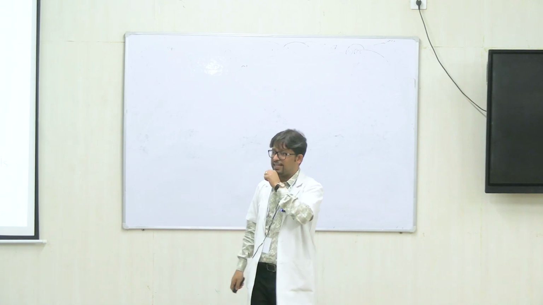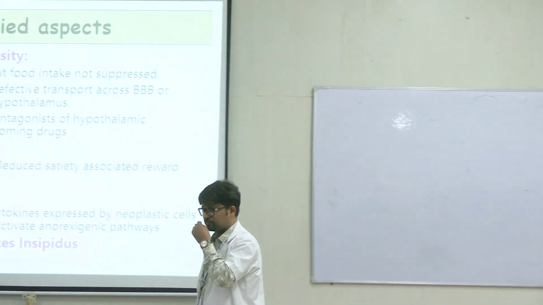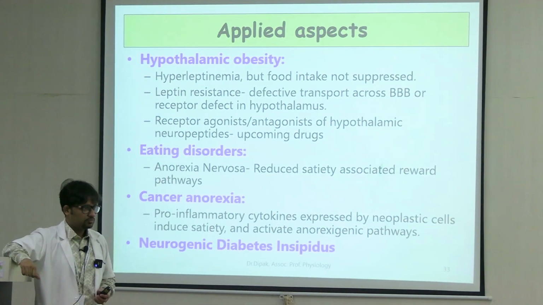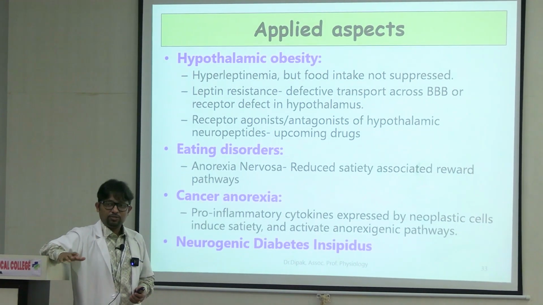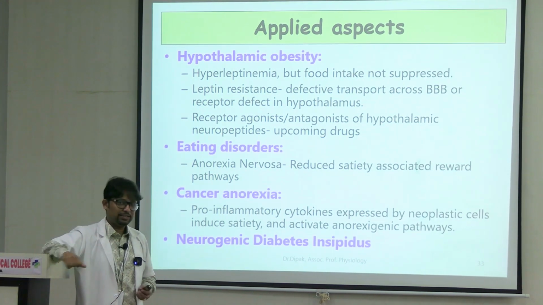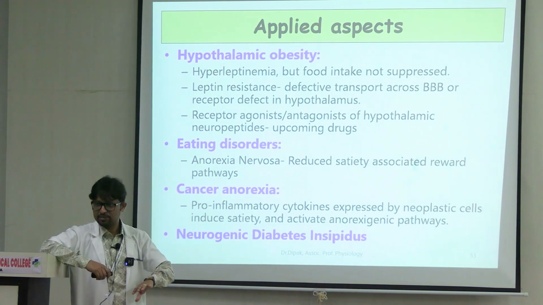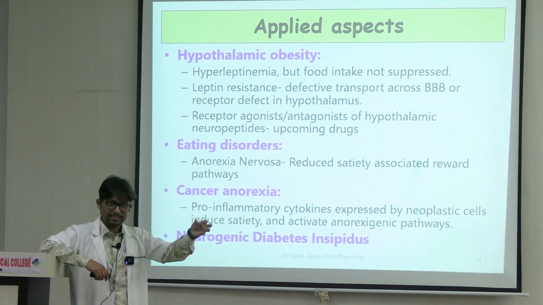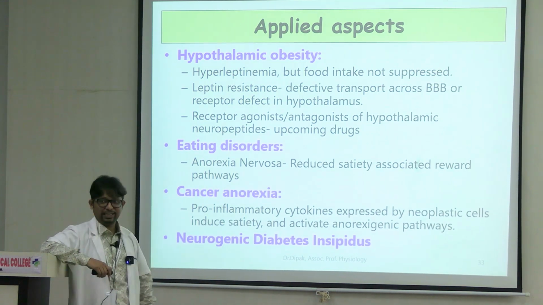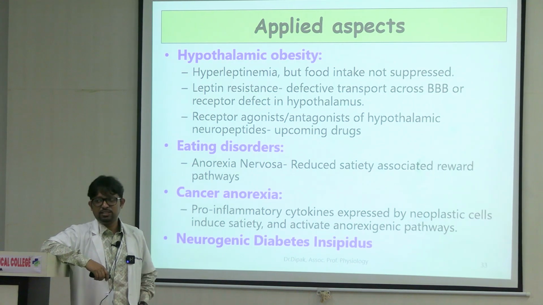And neurogenic diabetes insipidus. So what is diabetes insipidus? Anyone? Low level of ADH or vasopressin. That condition can arise when the secreting cells or receptors are somehow affected. If it is the secreting cells in the hypothalamus, we call this neurogenic. If it is the receptors in the nephron, we call this nephrogenic diabetes insipidus, right?